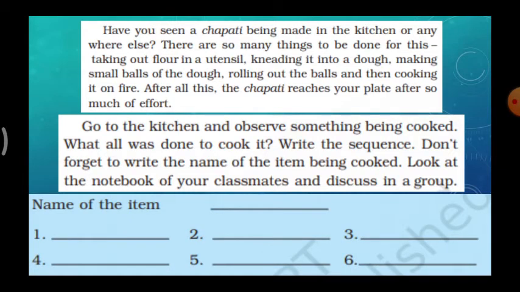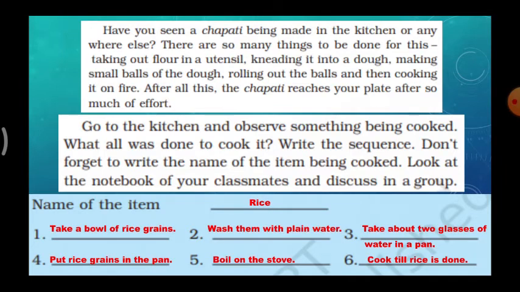So write it. Name the items here. For example, I am writing rice. Name of the item is rice. So take a bowl of rice grain, wash them with plain water.